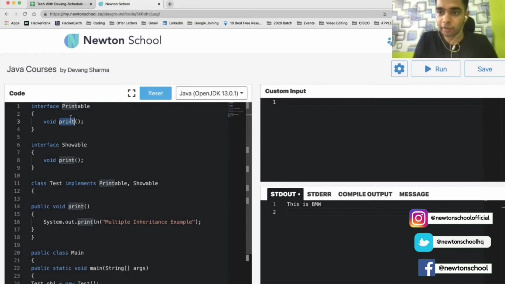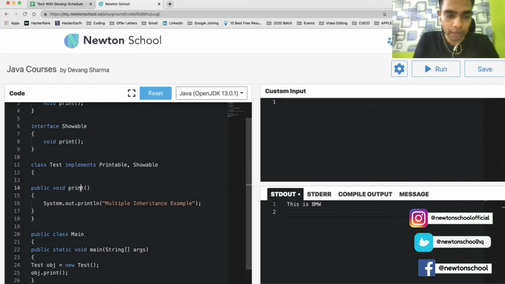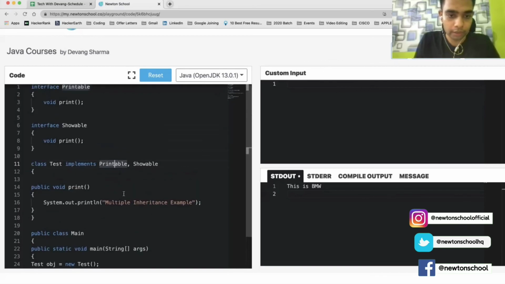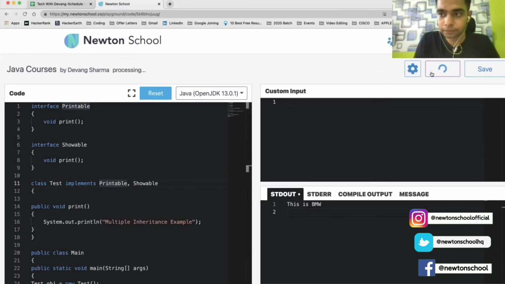But what we are studying is not classes, we are studying interfaces. If you see carefully, the actual implementation of print is not given in the interface. It is given in the class only. That is why this code will run successfully and there is no ambiguity at all. Let's try to run this code. See, the program ran successfully: multiple inheritance example.